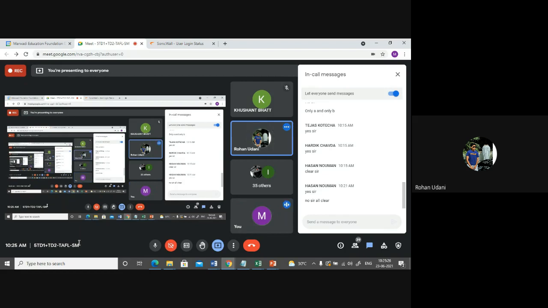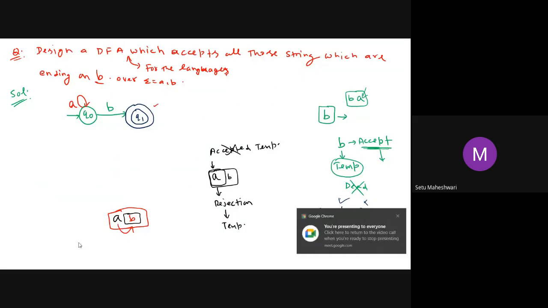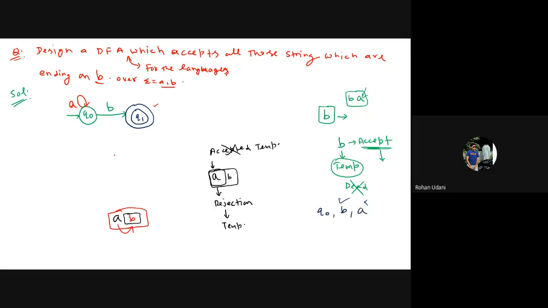Rohan. Sir, I have a doubt, but it's another one. Are we creating a dead state over Q0? No, not at all. For being a dead state, it has to be A comma B, but it is only A. You remember, we have to make a self loop for each and every symbol. Then only it becomes a dead state. Otherwise, no. Dead means what? No matter how hard you try, you cannot go out of that state. But it is not the case. You can go out of this state. You can go to Q1.